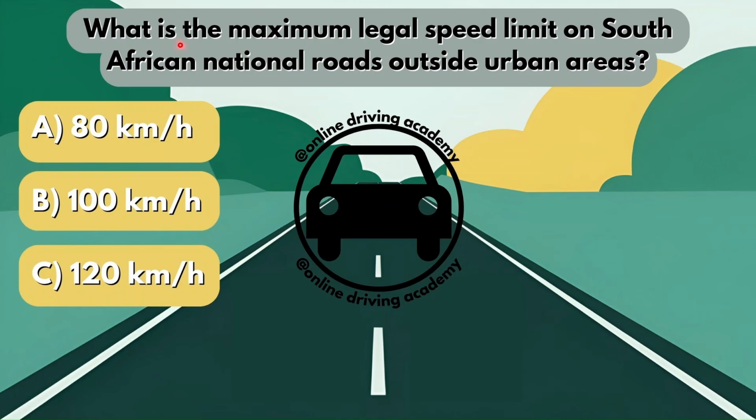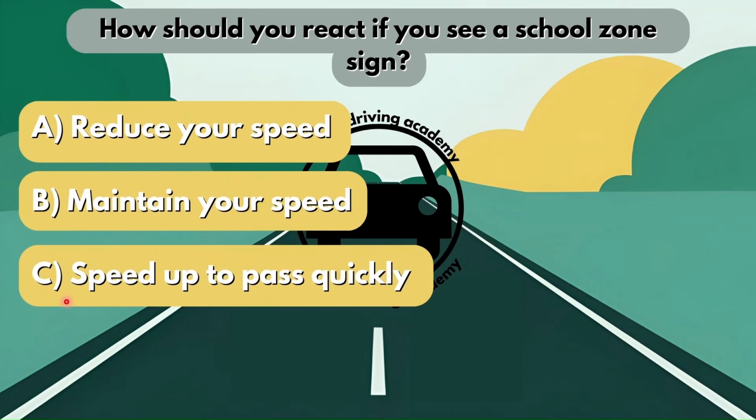What is the maximum legal speed limit on South African national roads outside urban areas? Is it option A, 80 kilometers an hour? Is it option B, 100 kilometers an hour? Or is it option C, 120 kilometers an hour? Now the correct answer here would be option C. The maximum legal speed limit on South African national roads outside urban areas would be 120 kilometers an hour.